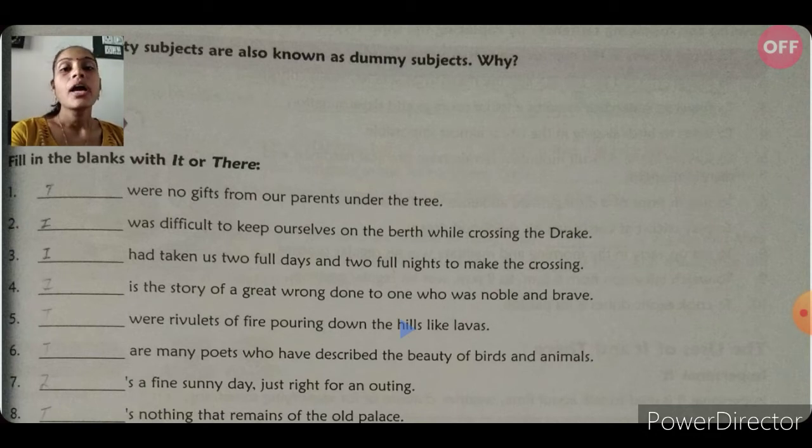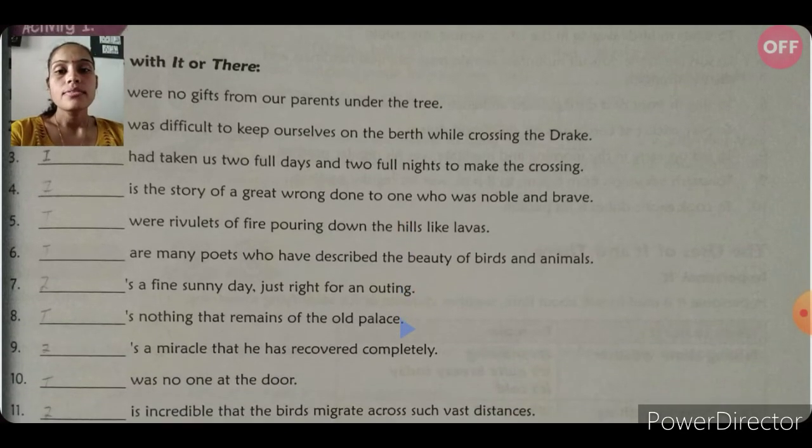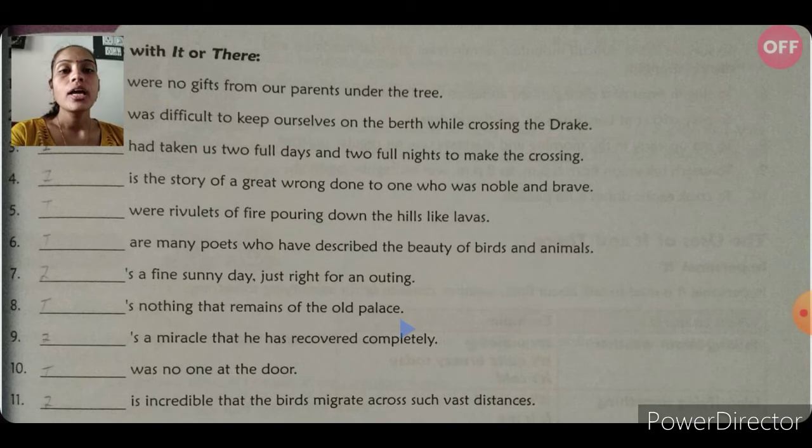And fourth one: dash is the story of a great wrong done to one who was noble and brave. So it is the story. Here it refers to the theme. Number 5: dash were rivulets of fire pouring down the hills like lavas.